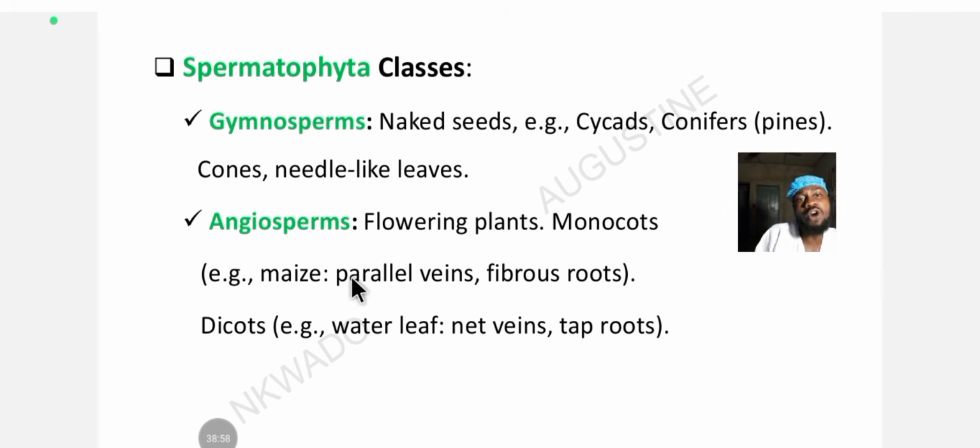Then the dicot plants include water leaf. Dicots don't have long leaves with parallel veins. They have a kind of oval leaf. Have you seen the leaf of beans before? Beans or water leaf, for example. You know the shape they have. They have net veins instead of parallel straight veins. Remember, the meaning of dicot is two seed leaves, or cotyledons. The veins look like a net, the capillary network of the leaf. They also have a taproot. So monocotyledonous plants have fibrous roots, but dicotyledonous plants have taproots.